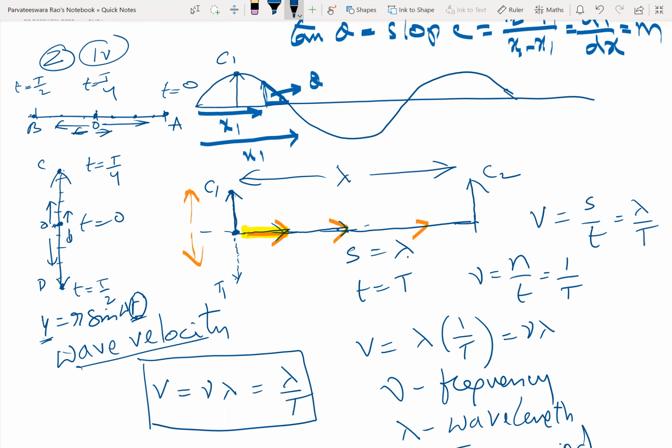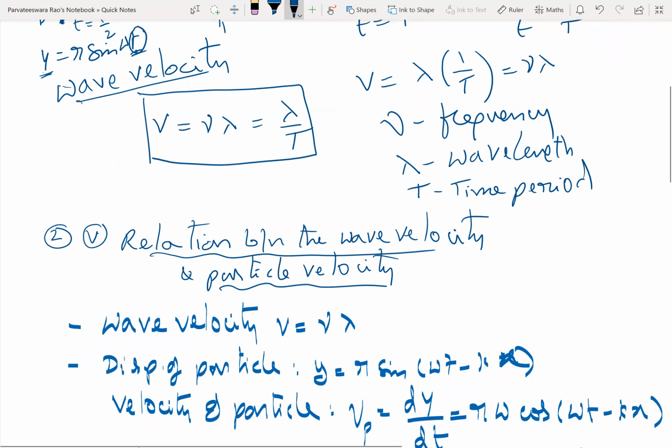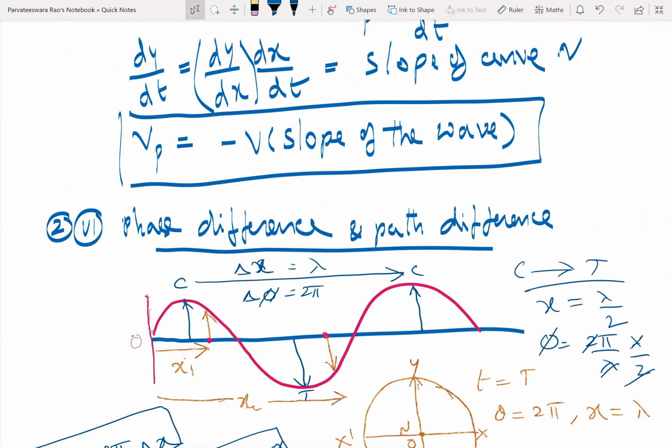So phase difference means what? As I have shown you in the diagram, here this particle is having displacement towards positive y-axis. But is it maximum displacement or not? At C, displacement will be maximum, correct? Here it lies in between y and 0, correct? Here it is minus y. Why minus y? Because the particle is displacing towards negative y-axis.